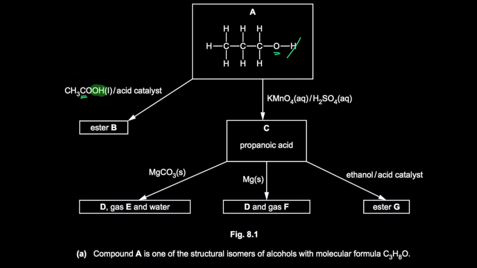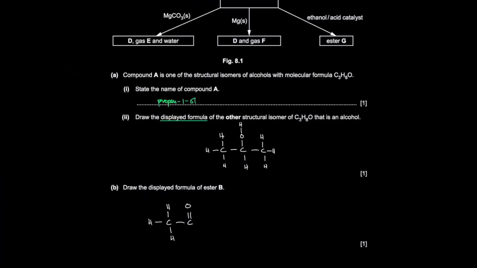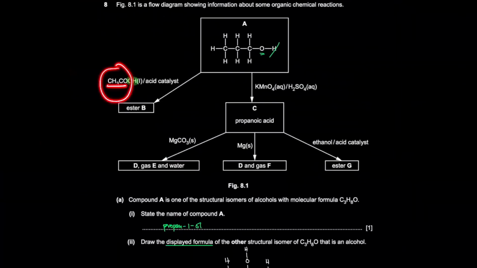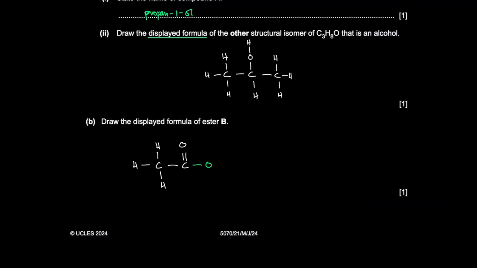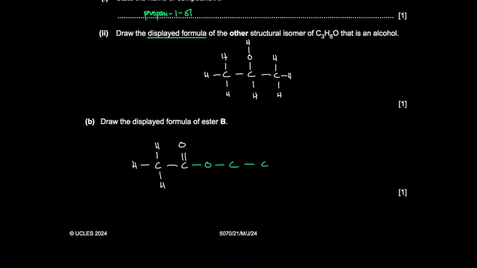So what do we have? We have CH3, C double bond O, and then this carbon will bond to this oxygen. I'm going to draw it like this. This comes from the alcohol, right? And then what do we have?